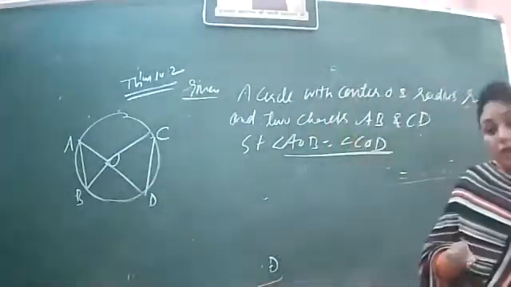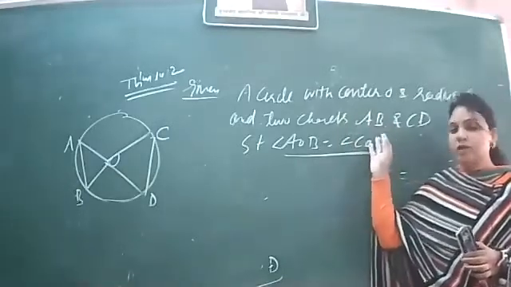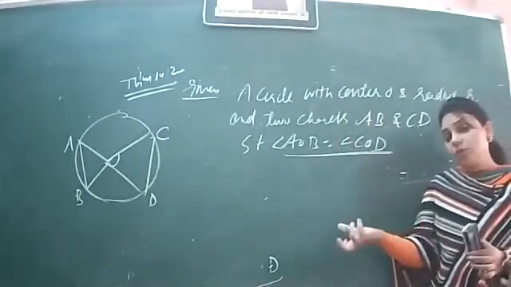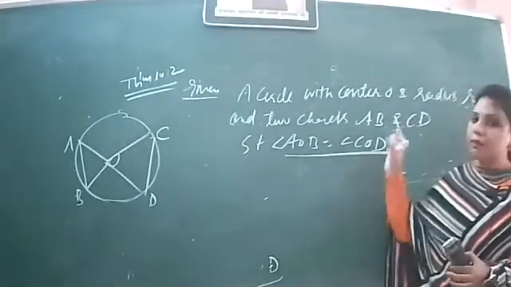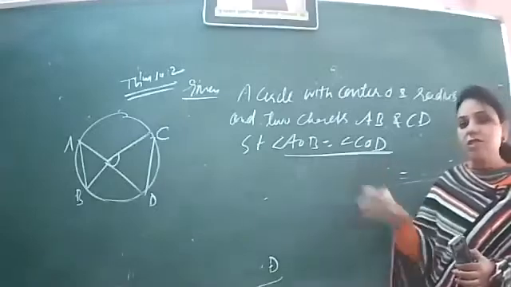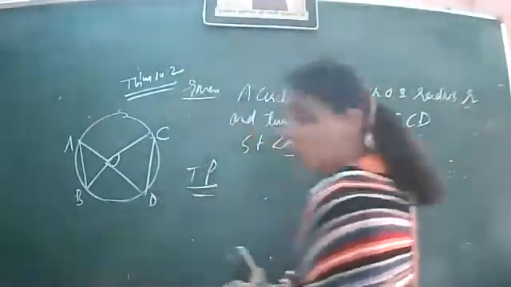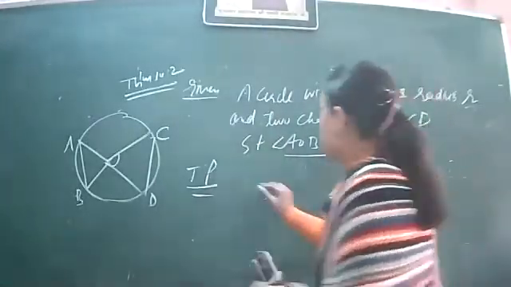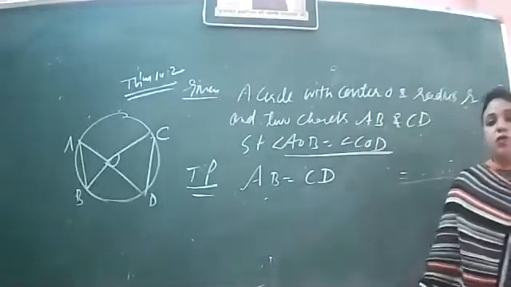This time angles are given to be equal. Chords are not given to be equal. They are simple chords, with the property that these two chords make equal angle at the center of the circle. We want to prove that these chords, AB and CD, are equal to each other. This we want to prove: AB is equal to CD.